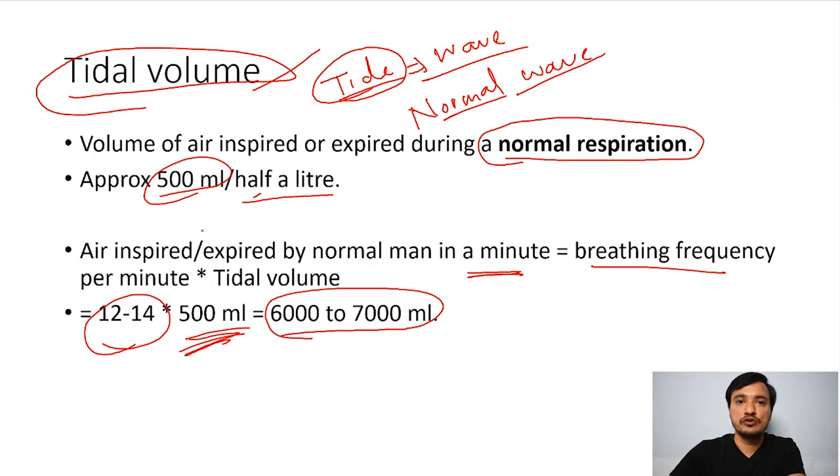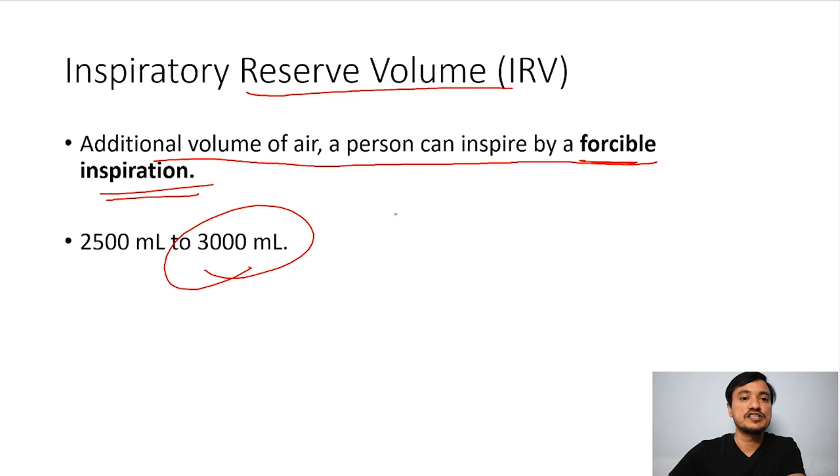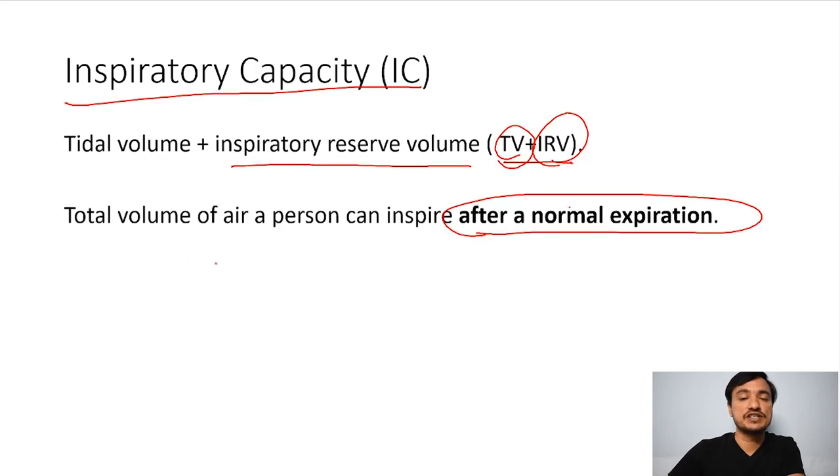Tidal volume is what? Normal tide. How to remember? Normal wave. This is tidal volume, which is about 500 ml. Then inspiratory reserve volume. After tidal volume, I do forceful inspiration, that is called inspiratory reserve volume, which is about 3000 ml. Then inspiratory capacity is tidal volume plus inspiratory reserve volume, 500 ml plus 3000 ml. This is called inspiratory capacity, the total capacity.